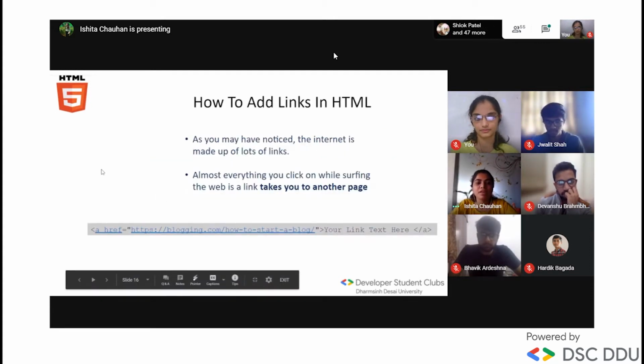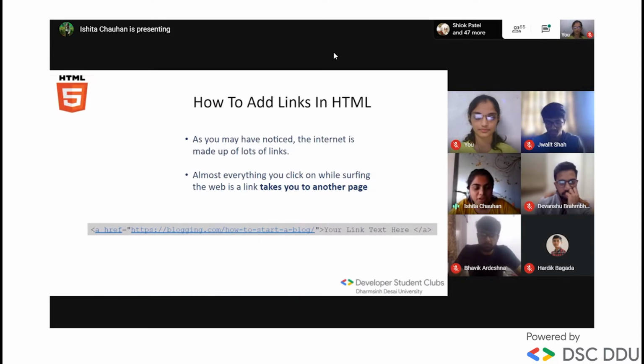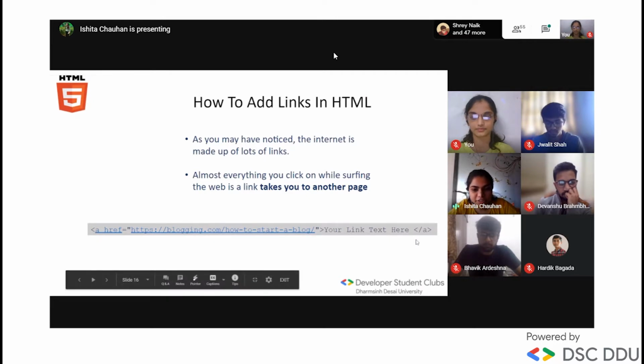Okay, next. Now, if we want to add a link in our website, we can use the anchor tag. What is the syntax for it? You need to write A, and then in href you are supposed to give the link of that page which you want to insert.